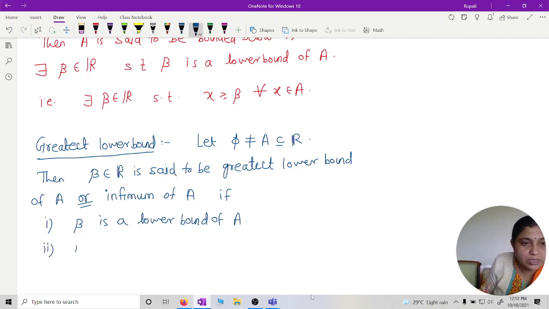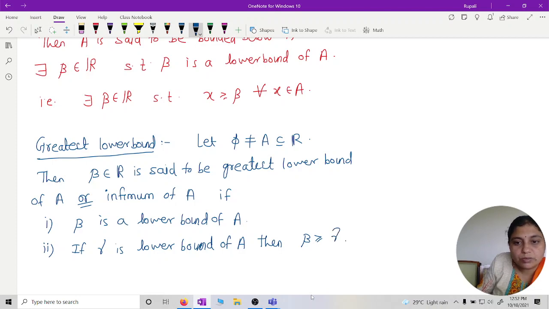It should be greatest means if gamma is another lower bound of A, then beta must be greater than or equal to gamma. Is that okay?